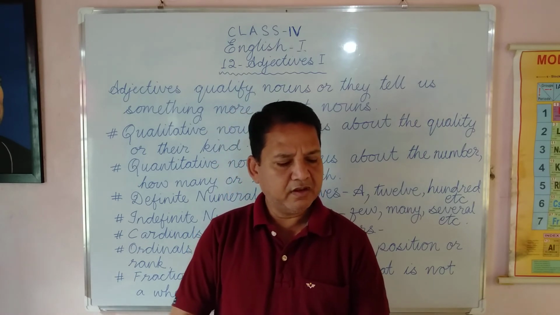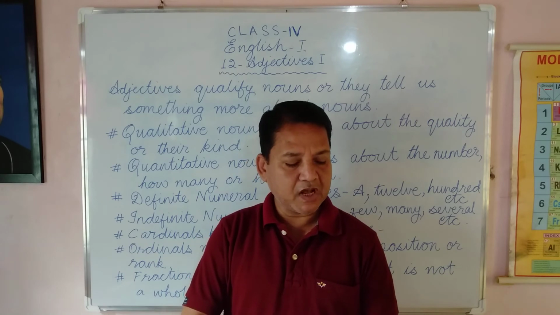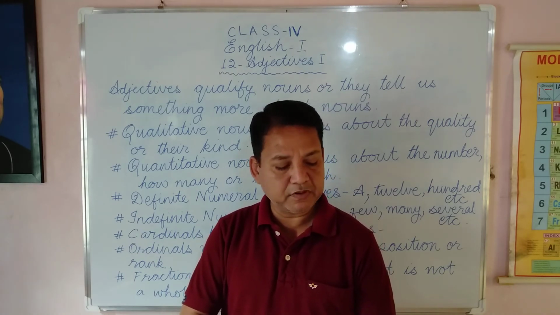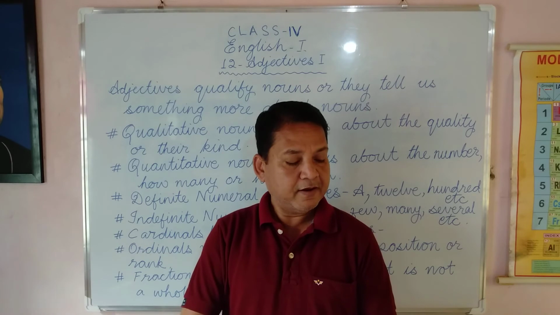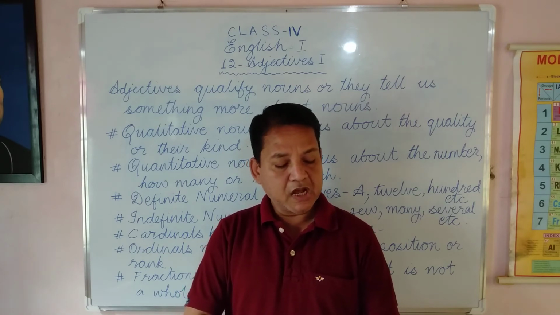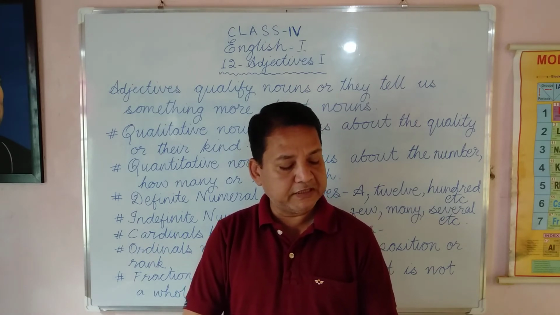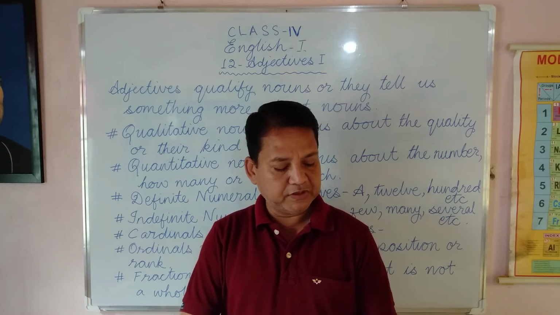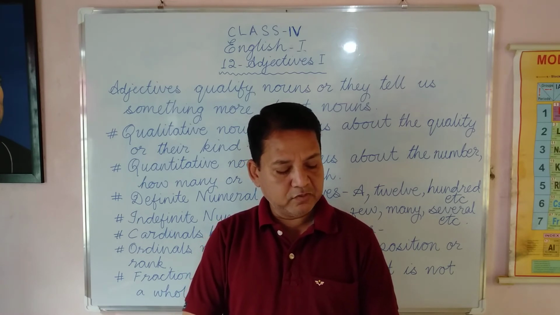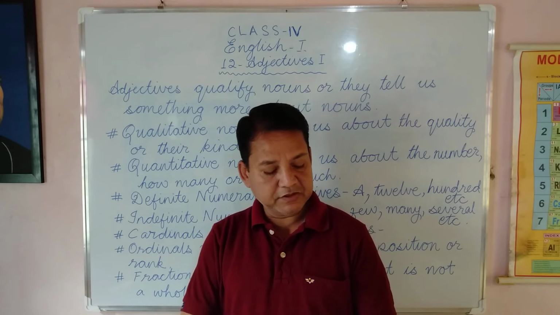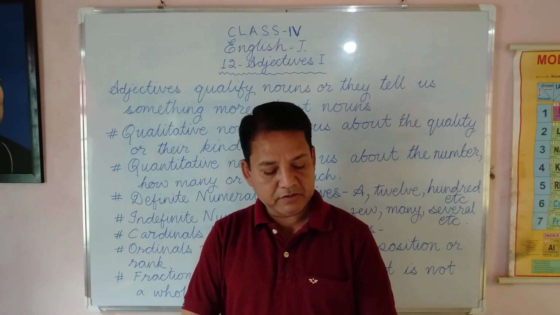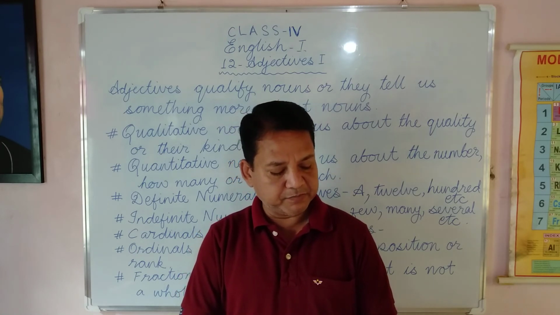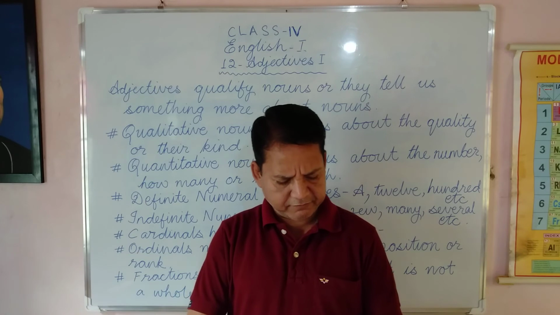This and these are usually used to point out things or persons close at hand or nearby. That and those and yonder are used to point out things or persons at a little distance. Yonder is now rarely used, and then only in poems. Such is usually used in comparative senses. We have not heard such a story. This sentence actually means we have not heard such a story like this before. So this particular story is being compared to all the stories we have heard.